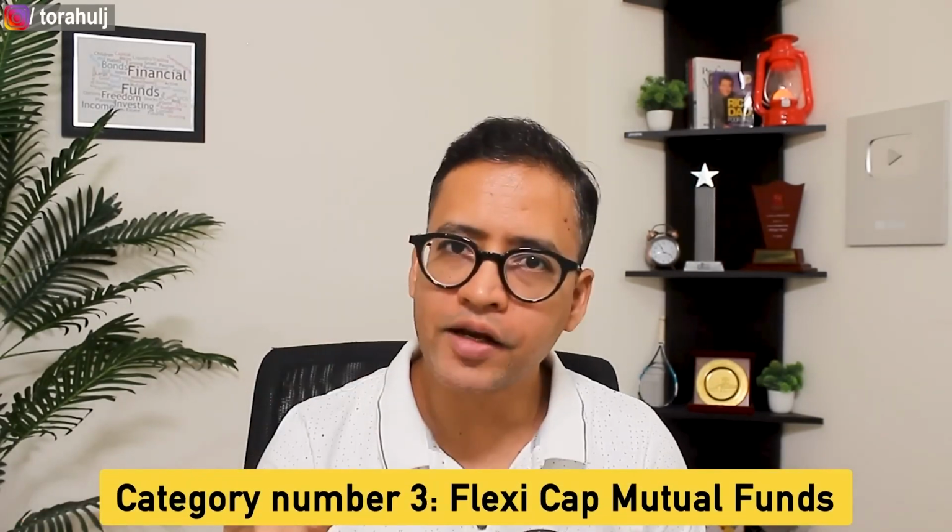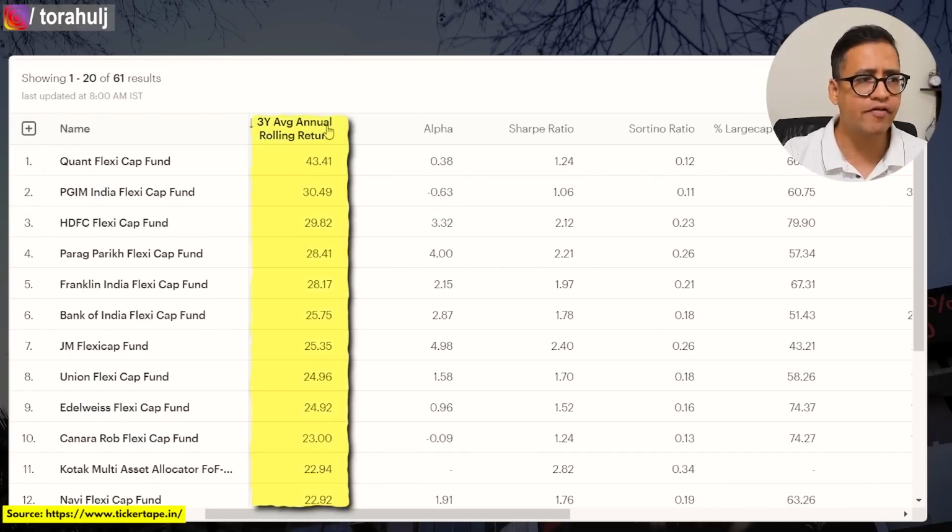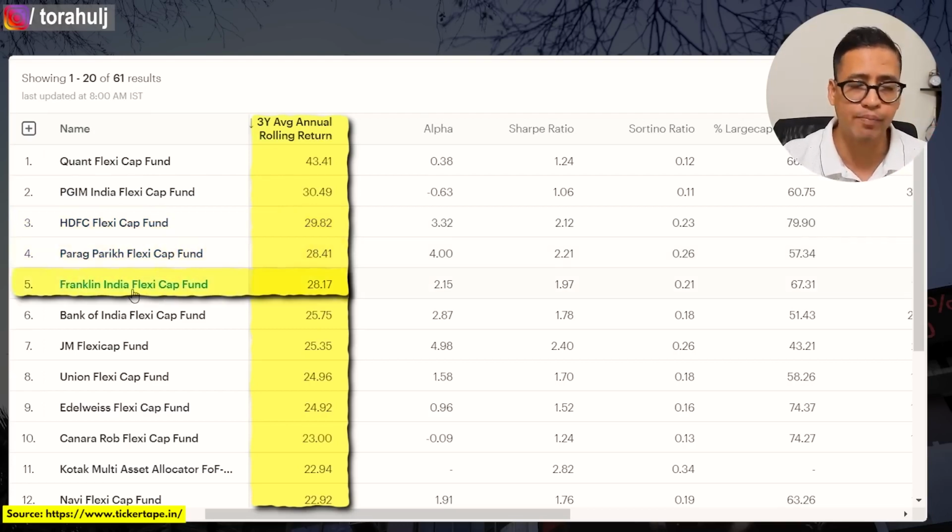Let's move to category number 3, which is flexi cap mutual funds, and have a look at my screen. Based on the 3 years average annual rolling returns, you will see Quant is number 1, followed by PGIM at number 2, number 3 HDFC flexi cap mutual funds, number 4 is Parag Parikh Flexi Cap Mutual Fund, and lastly number 5 Franklin India Flexi Cap Mutual Funds.